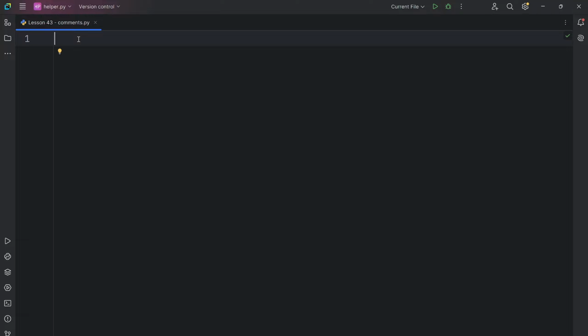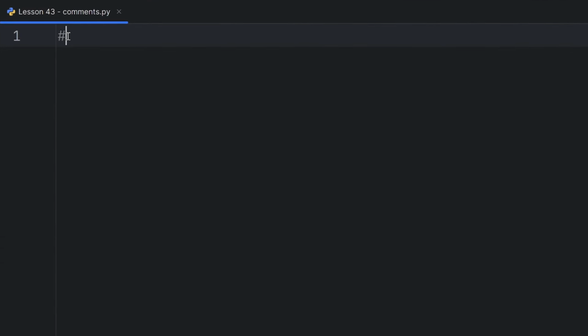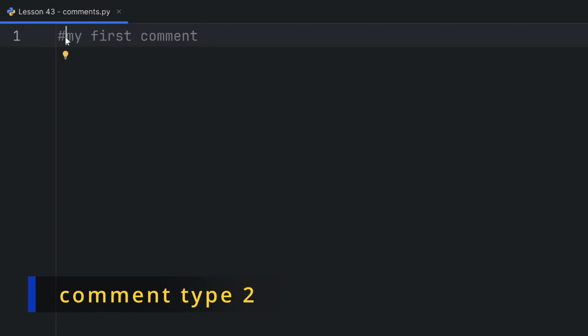First type is single line comments. To create a single line comment, you need to write hashtag, and after that hashtag, everything you write is considered a comment. My first comment. When the Python interpreter sees this hashtag, it knows that everything after that hashtag won't affect the script and that it is a comment that is only used by programmers. The second type is, you guessed it right, multiple line comments, and they are created like this.